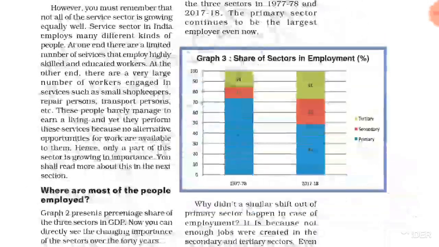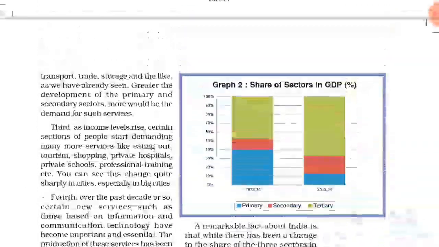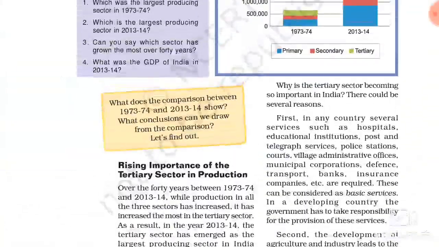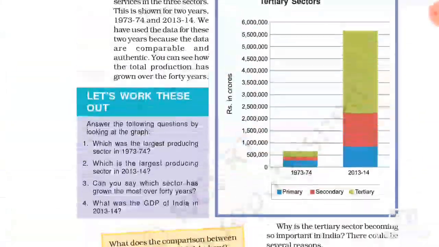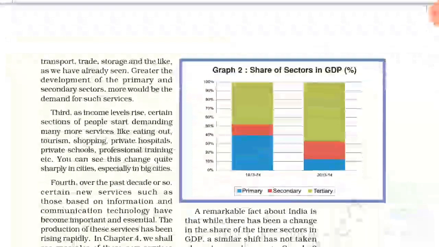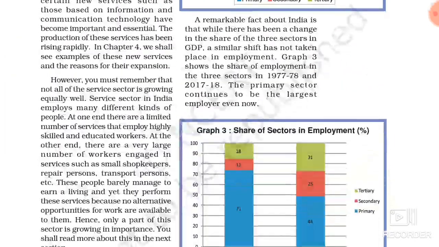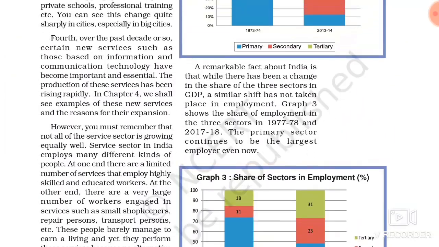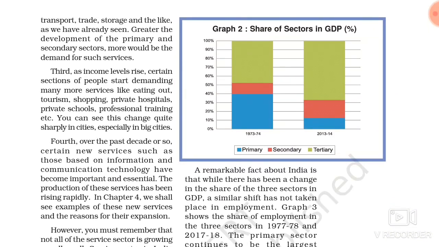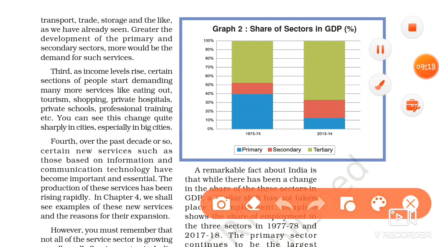Next, if we see the share of sectors in GDP and share of sectors in employment, we will see the first difference. Here see graph 2, share of sectors in GDP.